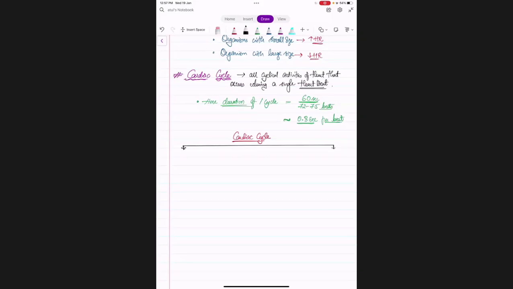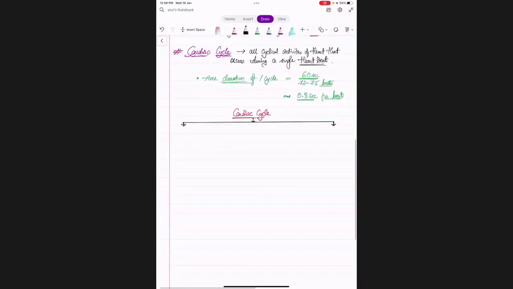At the same time, because they are a structure of the same organ, right? At the same time. Maybe one is doing one work, another one is doing another work, but both are working at the same time. Okay, so we have atrial cycle and ventricular. Okay, cardiac cycle is for 0.8 seconds.